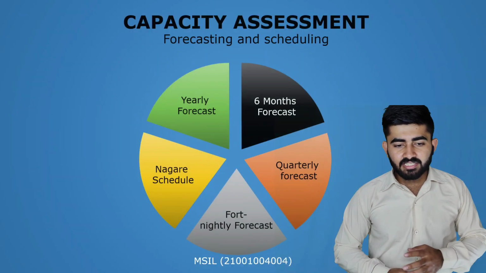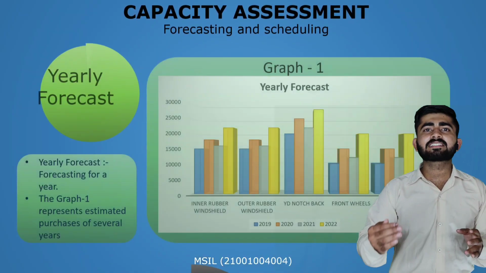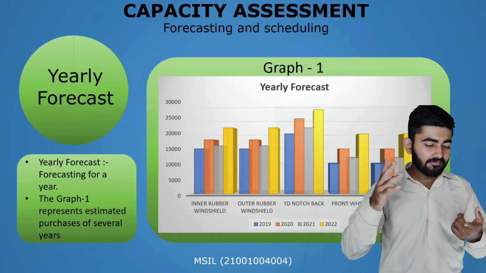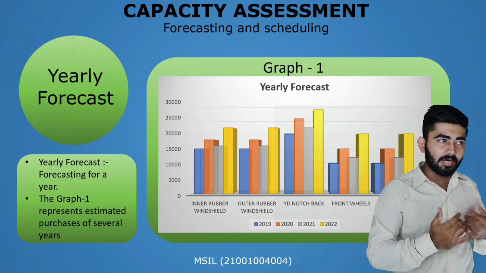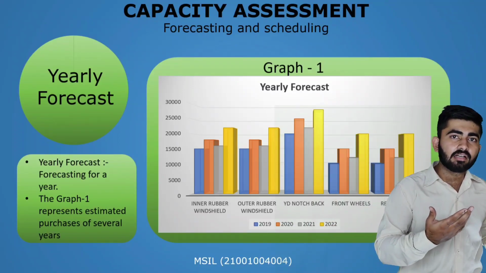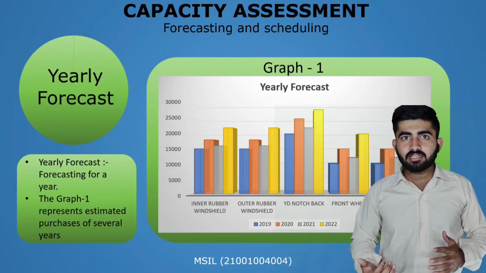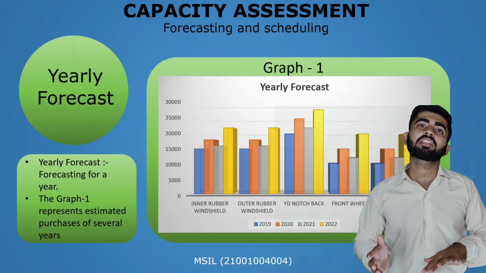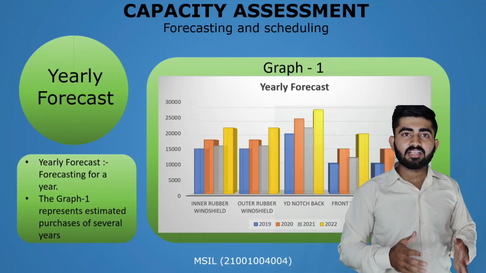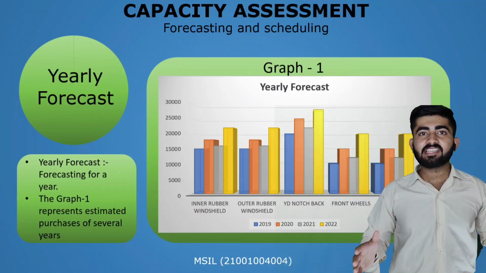Let's start with the yearly forecast. The yearly forecast depicts the major purchases in a whole year. If a company wants to purchase a part for a car, the company needs to know how many parts it should purchase, so that there will be no stoppage in the production line. So the yearly forecast depicts the complete purchase of a year.